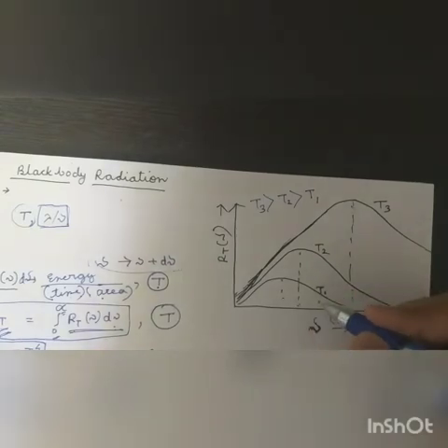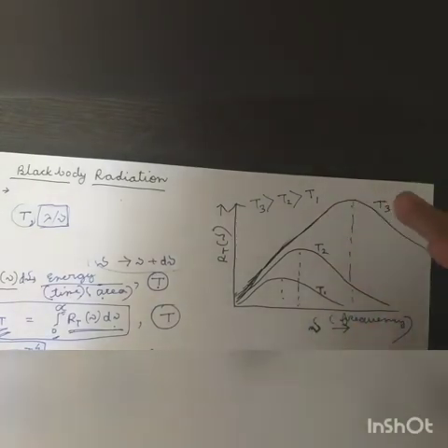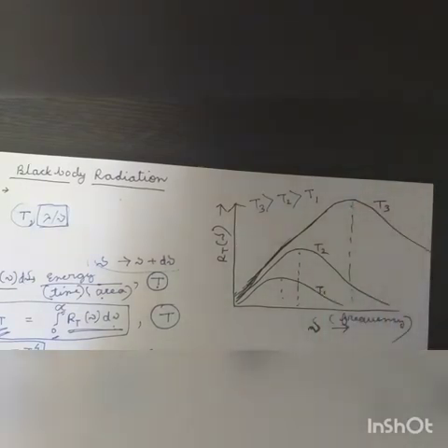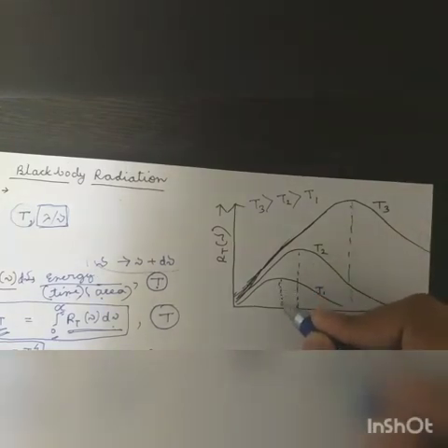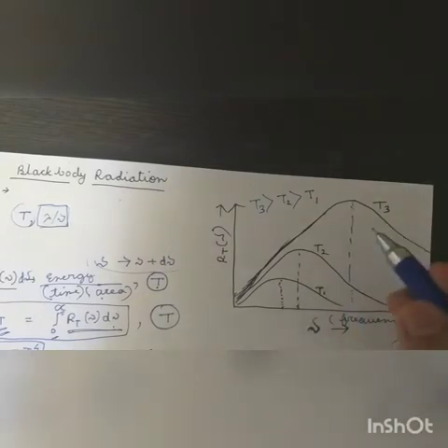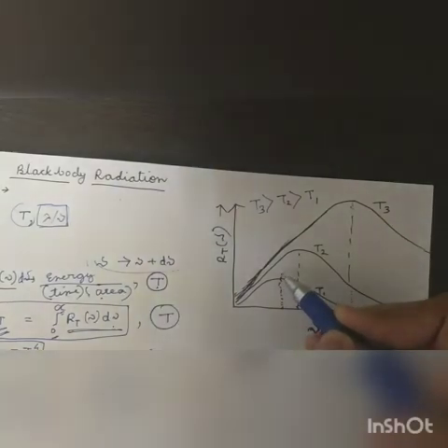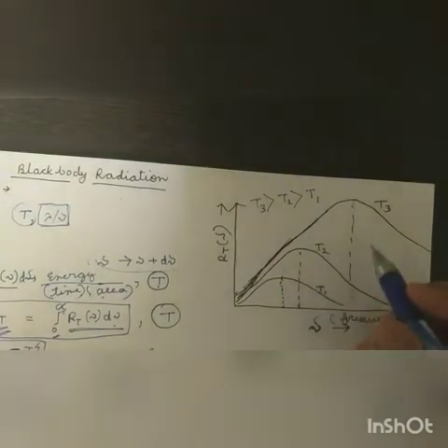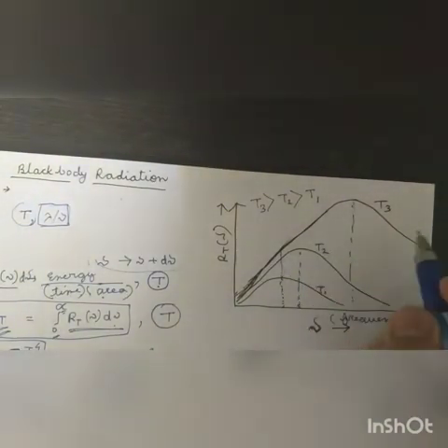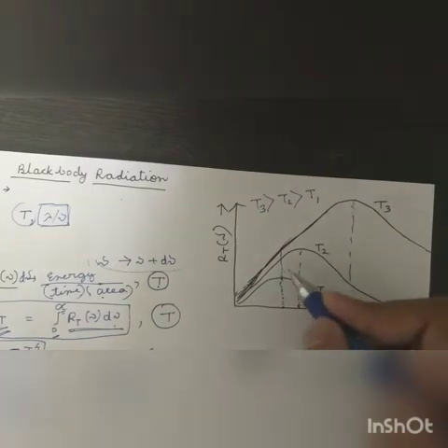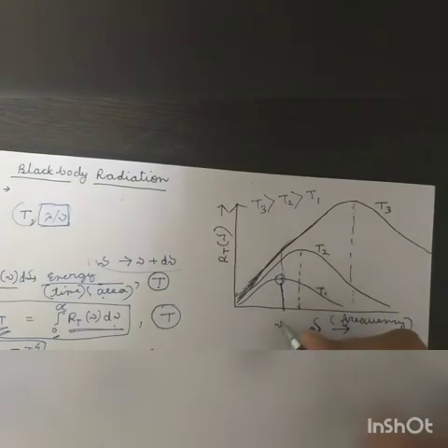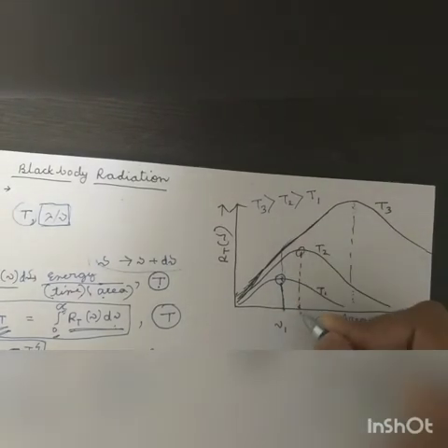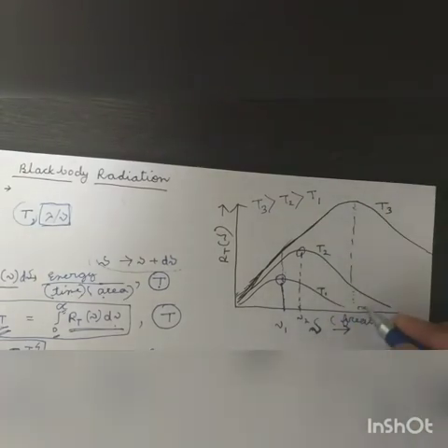We can relate these 3 curves to practical life. You can see that for a particular frequency, the curve is increasing for different temperatures. If we take the peak value, the frequency corresponding to peak value 1 is nu 1, to peak value 2 is nu 2, and the third is nu 3.